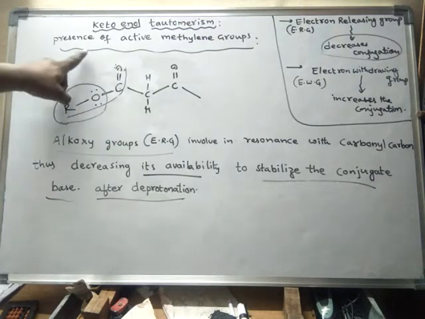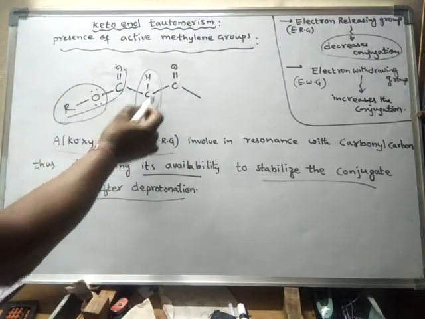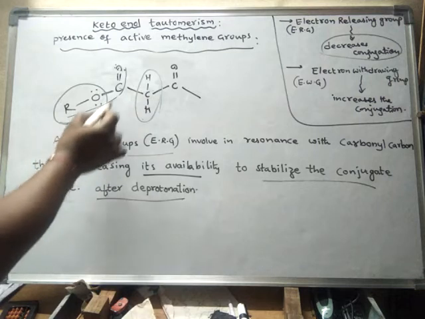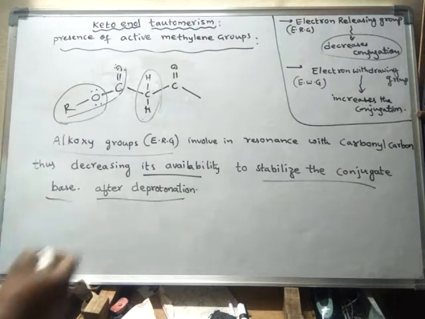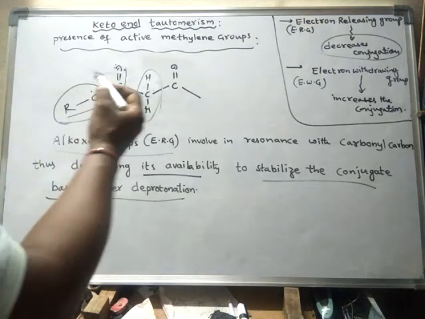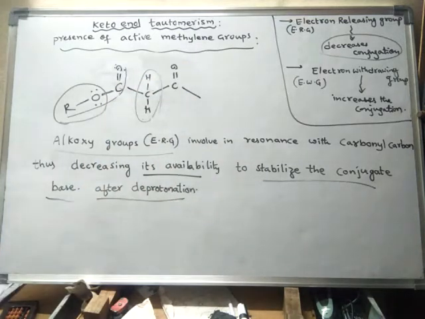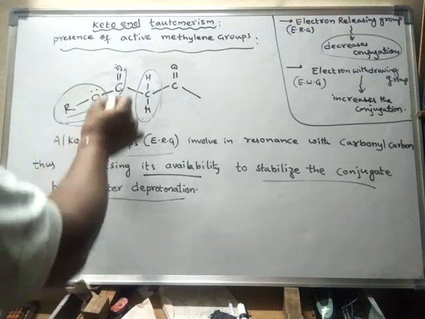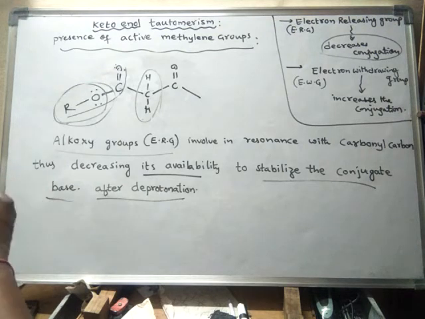But here, along with the active methylene group, when an alkoxy group is attached to this carbonyl carbon, deprotonation does not take place and the conjugation does not take place, because this decreases the conjugation. So whenever the conjugation is decreased, enol form does not take place. So it remains as keto form only. Right.